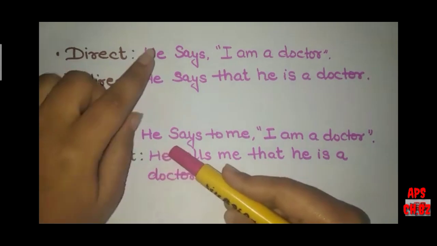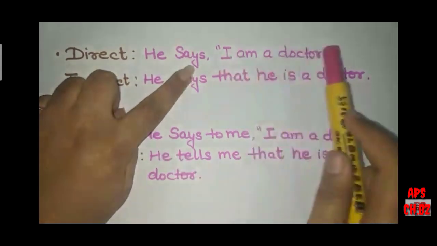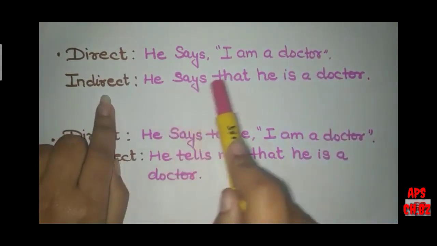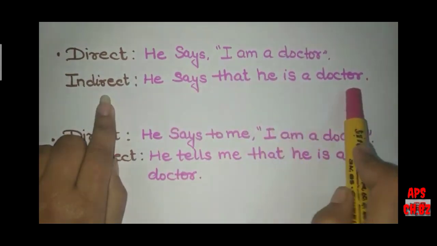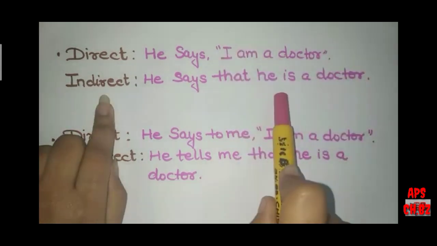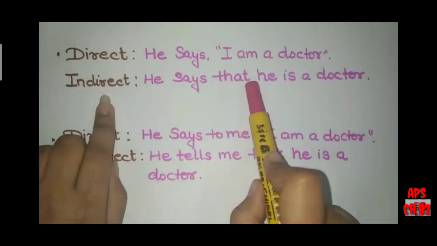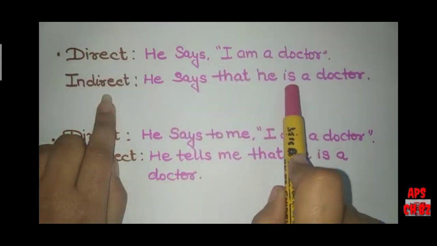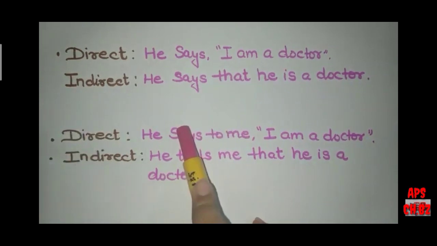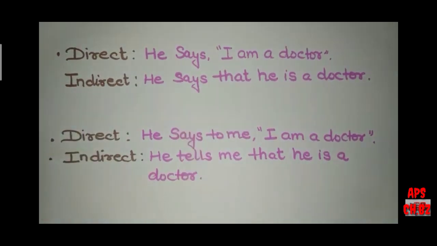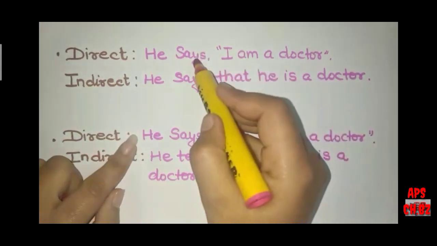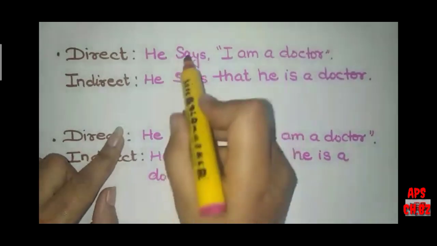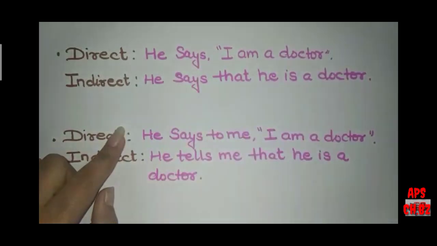In direct speech, if I'm using "He says, I am a doctor," in indirect it will become "He says that he is a doctor." No inverted commas in indirect. Use of conjunction that, and am is converted into is. Here, he says, there is no object here. So says will become says that.